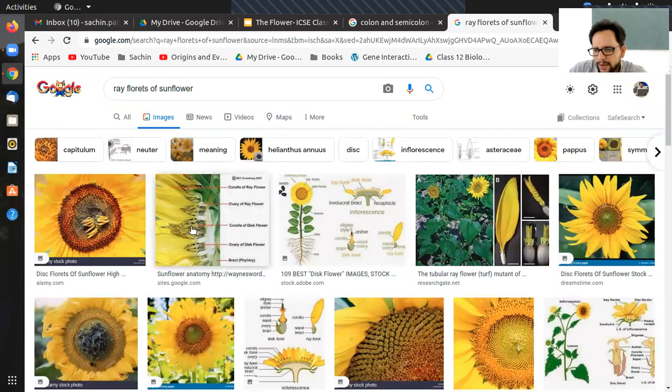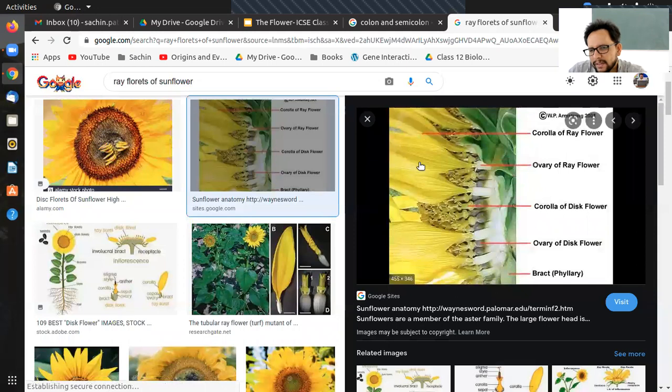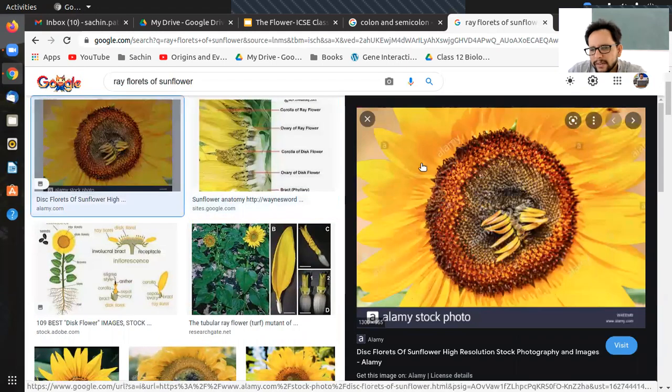So, usually these ones, no, these are not the ones. So these ones on the side are actually individual flowers, and they are brought together as one thing. And that is called the ray florets of the sunflower.